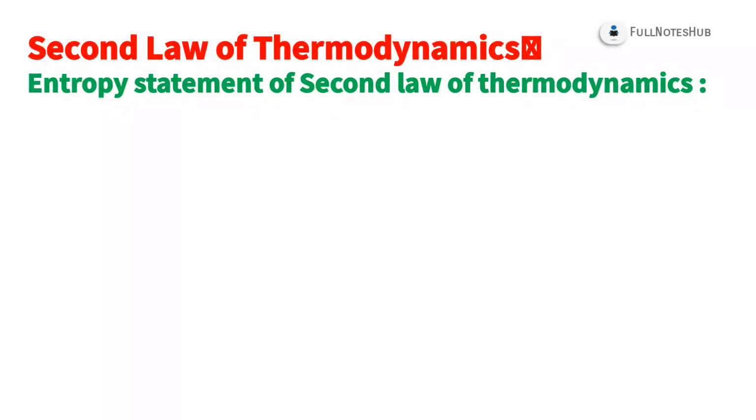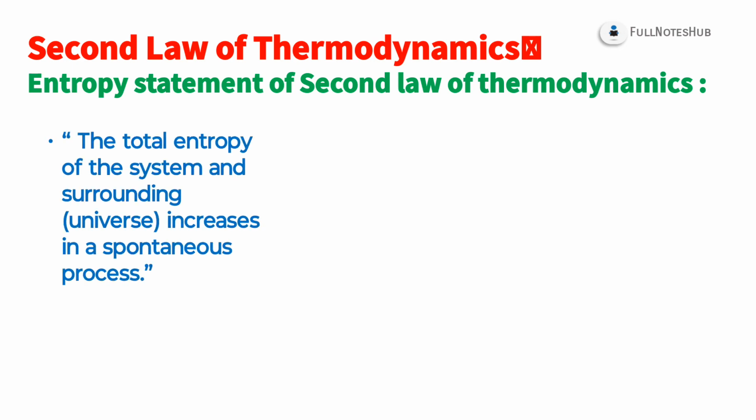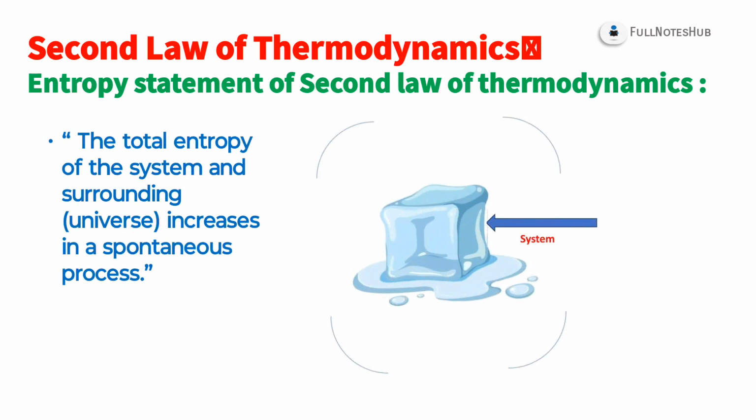Hello students, today we are going to discuss the entropy statement of the second law of thermodynamics. The statement is: the total entropy of the system and surrounding increases in a spontaneous process. A spontaneous process means a process that occurs by itself, and it is spontaneous because it does not need any external agency. For example, water falling from a height, melting of ice, ball rolling down a slope.